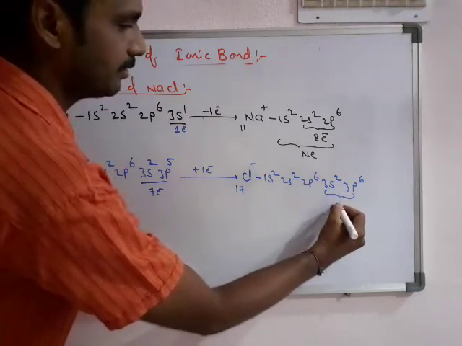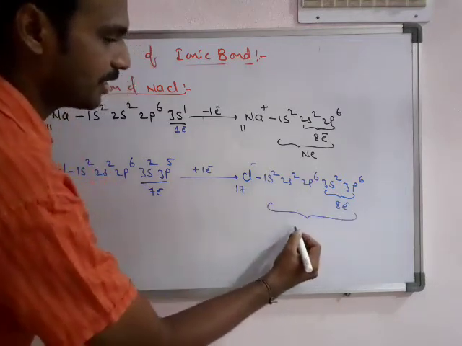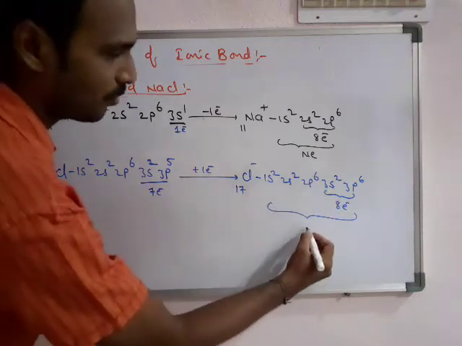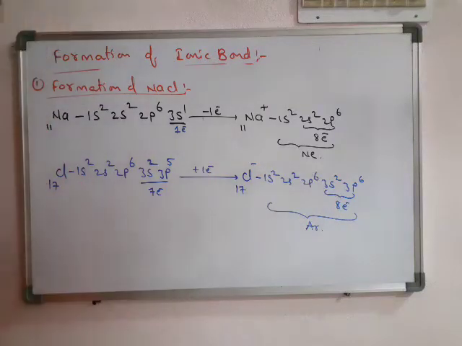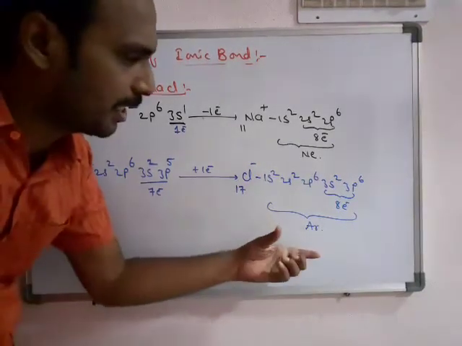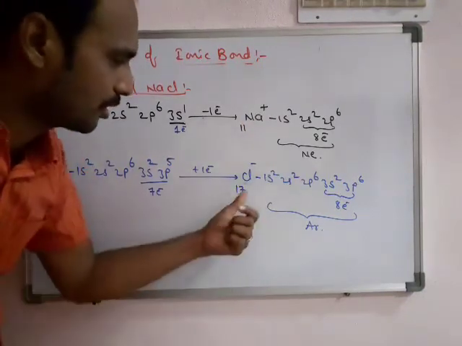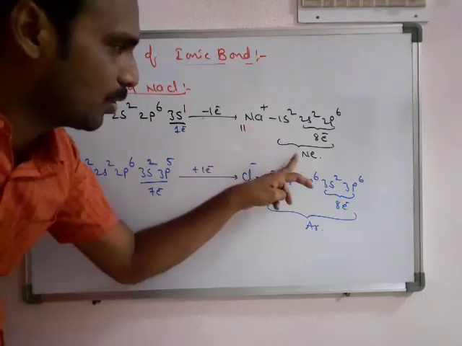Here again there are 8 electrons in the valency shell. The total configuration becomes 17 plus 1 gained electron, the argon noble gas configuration. So an octet means it must attain some noble gas configuration. Sodium got the neon configuration, chlorine got the argon configuration, each the nearest noble gas.